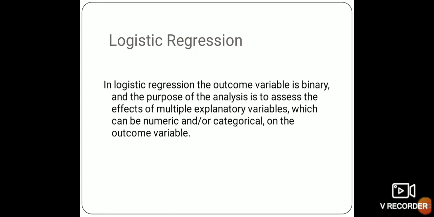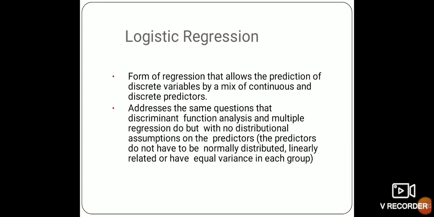It is used to predict the relationship between one dependent variable, that is categorical, and one or more nominal, ordinal or interval independent variables. The dependent variable is categorical only and the independent variable will be nominal, ordinal or interval.